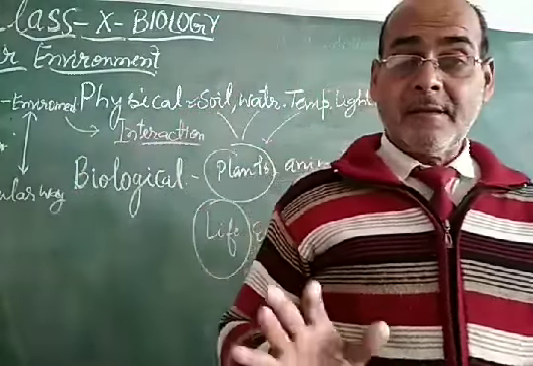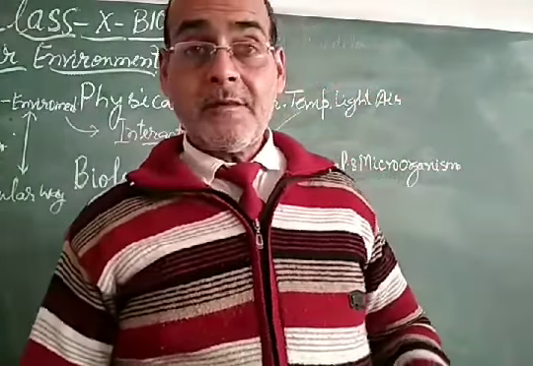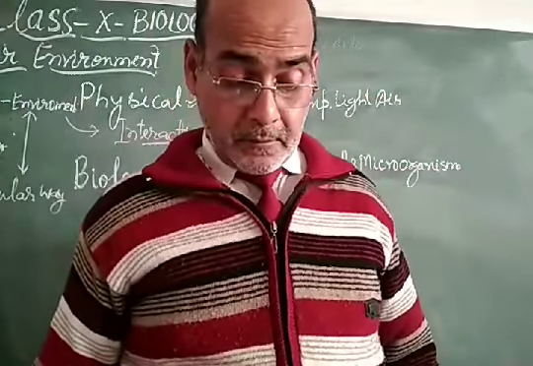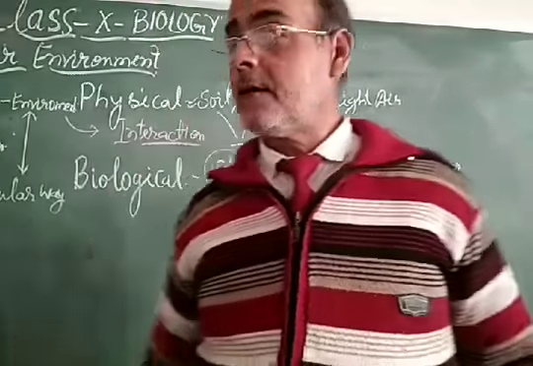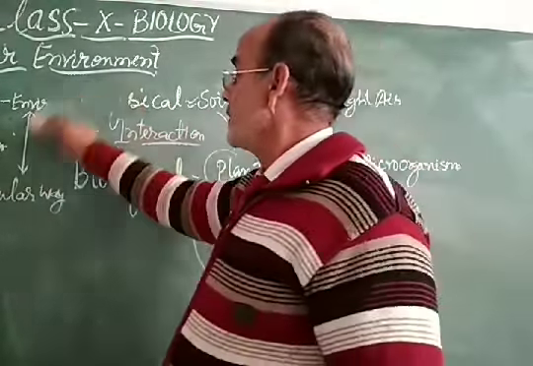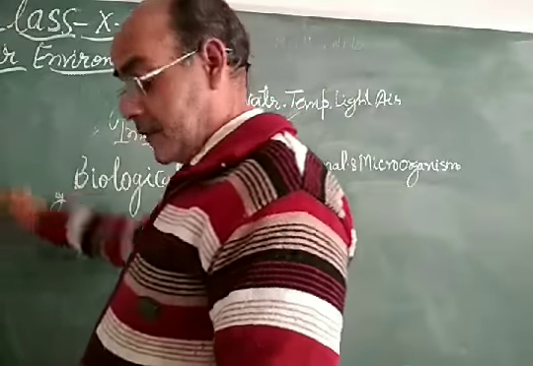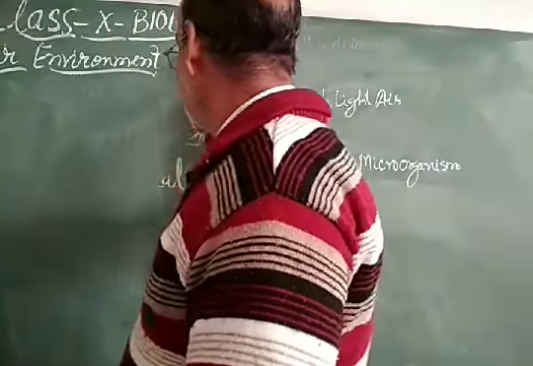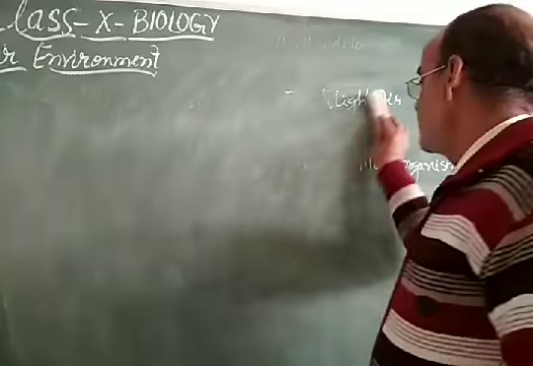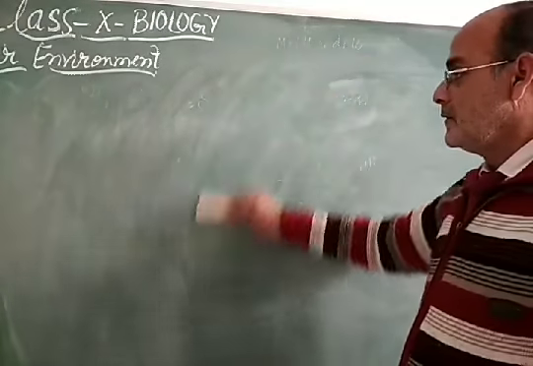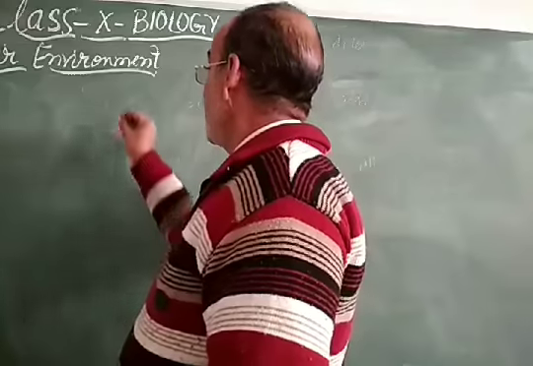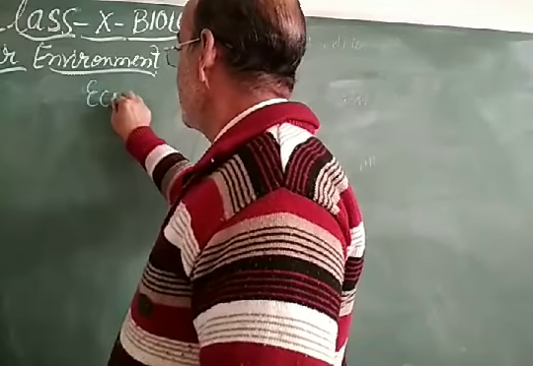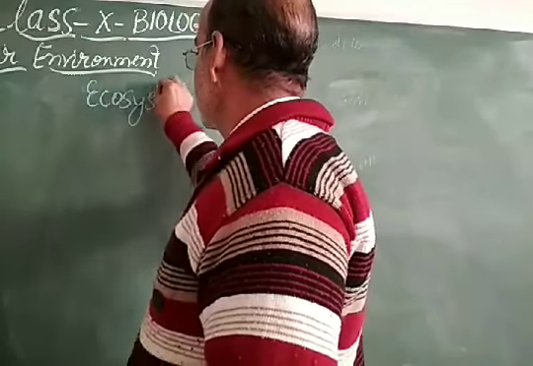Now let us see about the components of an ecosystem. What are the components of an ecosystem? There are different types of components.